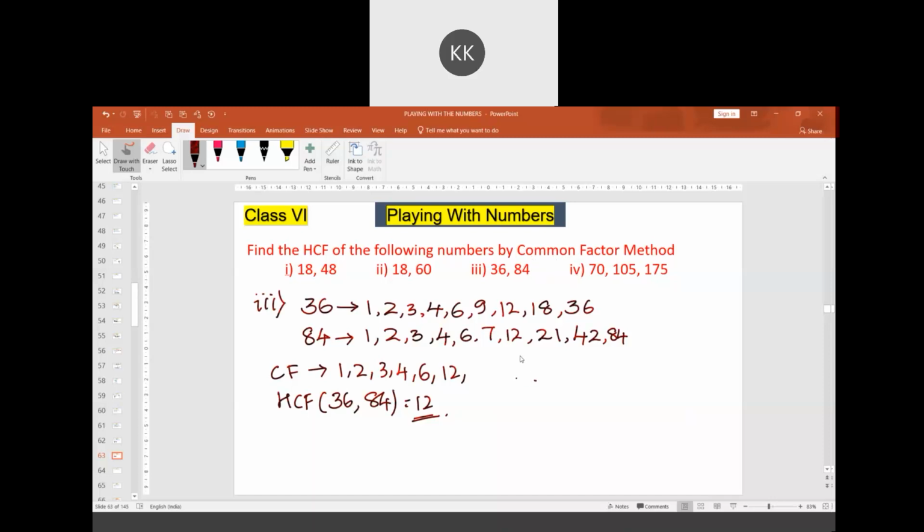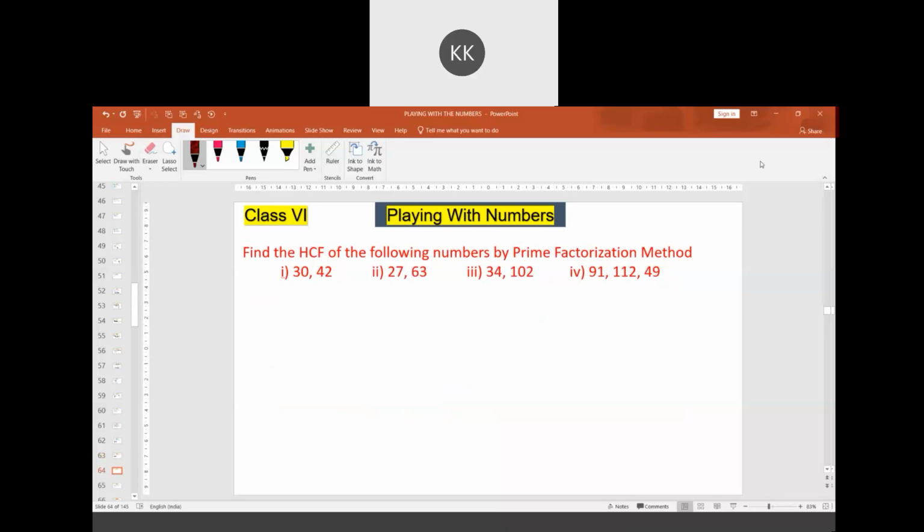There is another method, the prime factorization method. Now we have questions related to the prime factorization method. To solve, we need to express the given numbers as a product of primes. In the first one, we have 30 and 42. First, let me express 30. I am going to divide by 2: 2 15 times is 30. 3 5 times, 5 1 time. So 30 can be expressed as 2 into 3 into 5.